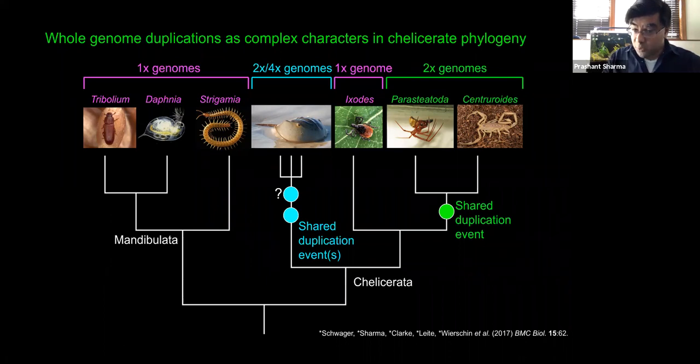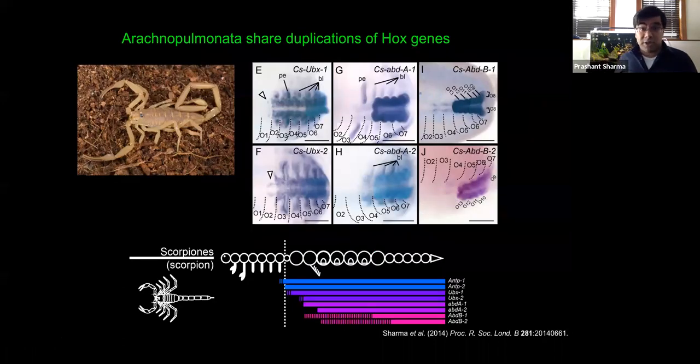What is the evidence for this shared duplication event in the common ancestor of the arachnopulmonates? This comes from essentially 4 different types of data sources. The first of these is the consideration of Hox clusters. Ancestrally, arthropods or panarthropods have 10 Hox genes. These occur as a single cluster in panarthropod genomes, but in arachnopulmonates, there are 2 Hox clusters, and this kind of event is usually associated with a whole genome duplication.